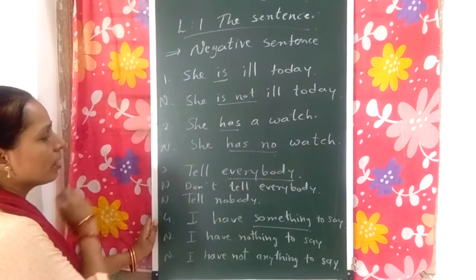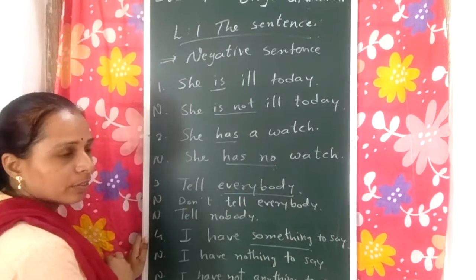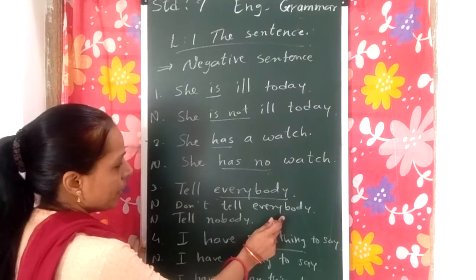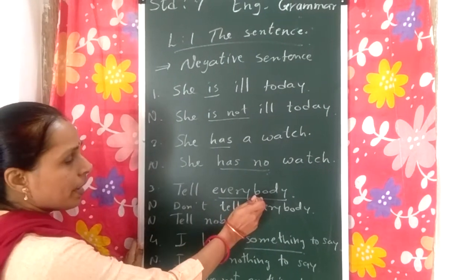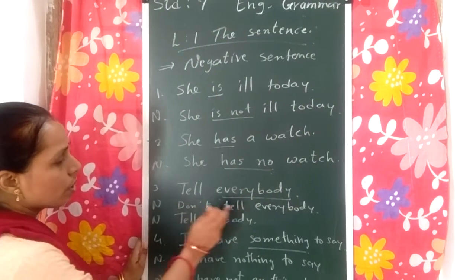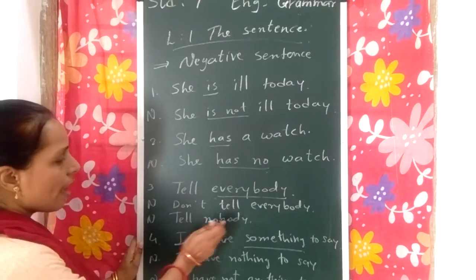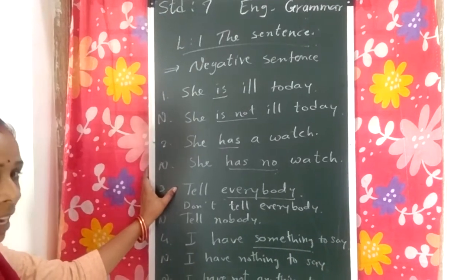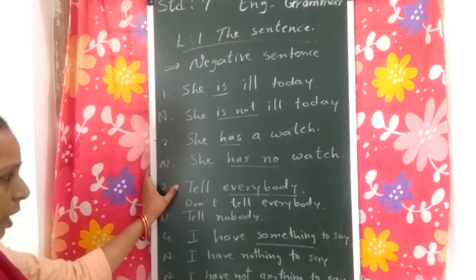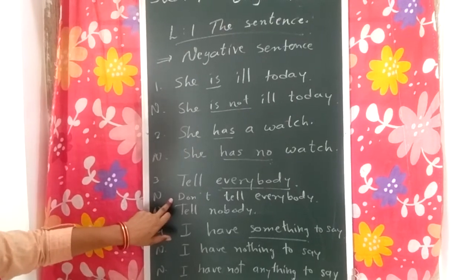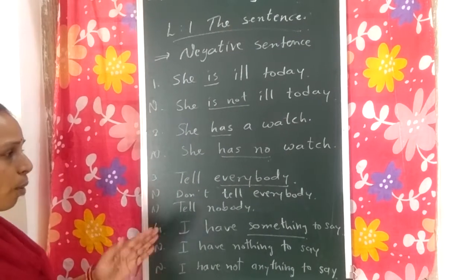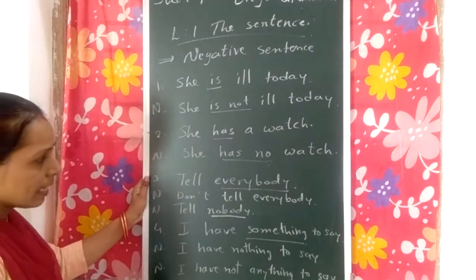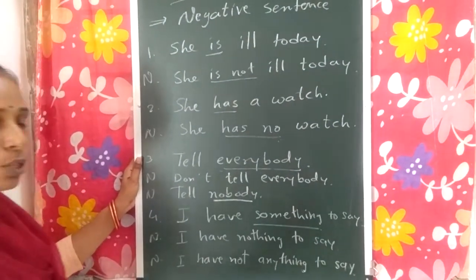Okay. Now the third sentence. Tell everyone. Negative sentence. Don't tell everybody. Sorry. Here, tell everybody. The negative is don't tell everybody or tell nobody. Now sometimes the sentence can be written as negative in two ways, by adding not or by changing a word. Sometimes some sentences can be written in two ways.